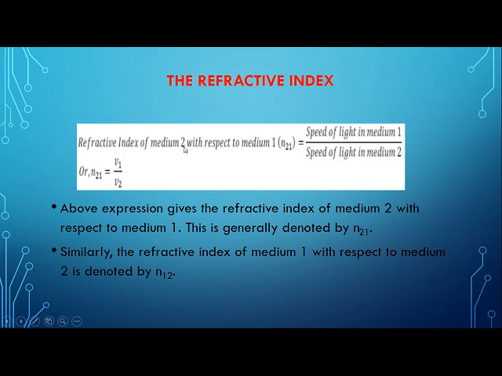Refractive index of medium 2 with respect to medium 1, given the speed of light in medium 1 and the speed of light in medium 2. It is given as n21 is equal to v1 upon v2, right? Because we are comparing from 2 to 1. If we go from 1 to 2, it will be n12, and here the upper one will be 2 and the lower will be 1.